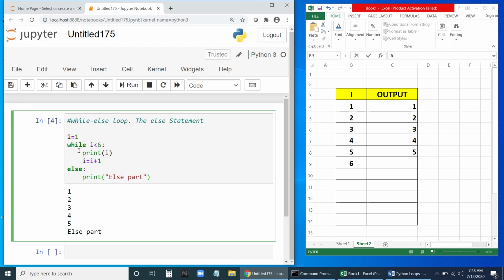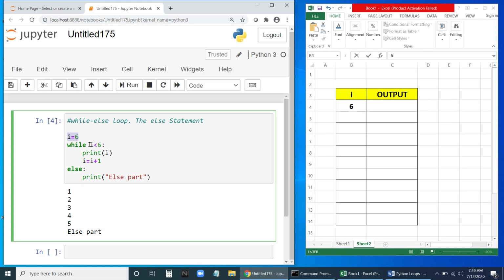If this condition is false in the beginning, this I less than 6, then it will not execute the true part, only the else part will be executed. Let us write that one. Let me keep 6 here now. Let me remove all these things. Now I is 6. Is 6 less than 6? No, 6 is equal to 6, because we have given I equal to 6 now, not 1.